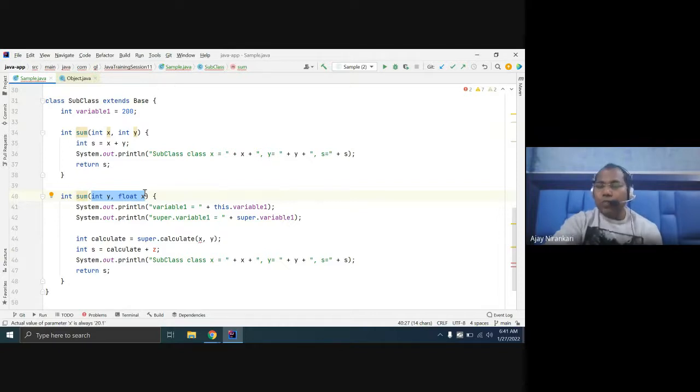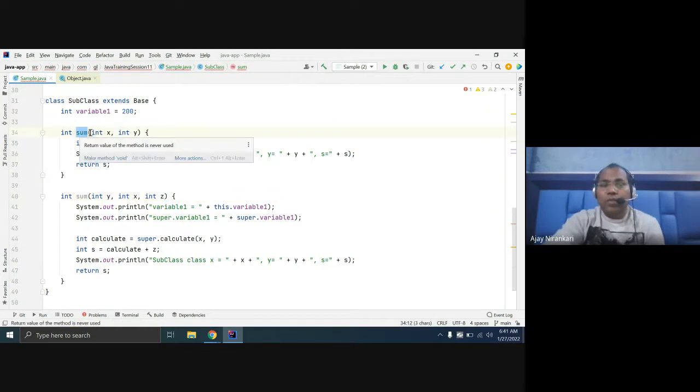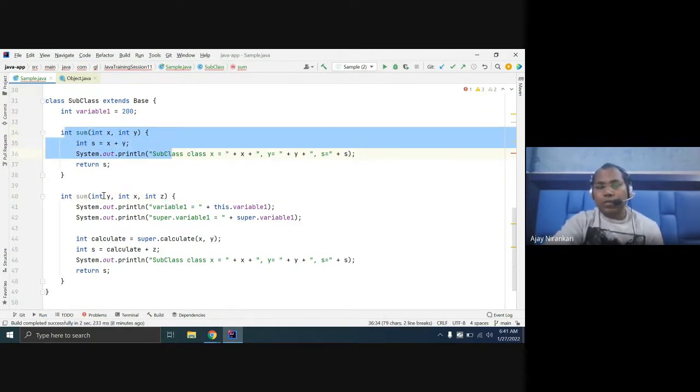So whenever you need to write more than one method with the same name, you must distinguish them with a different parameter list. If this method takes two parameters and that method also takes two parameters, you must ensure the data types are different. You cannot have both as int. Or you can add a new parameter, and it will work. There is no problem. If someone calls the sum method with two inputs, the compiler invokes this one. If someone calls with three inputs, it invokes that one.